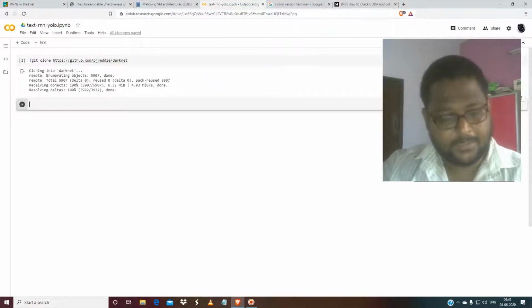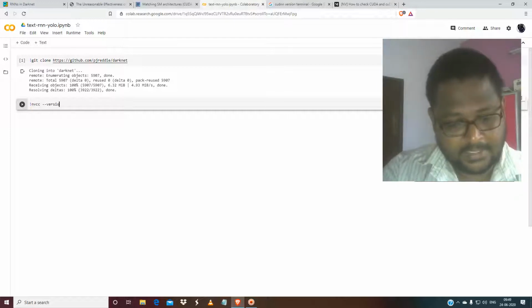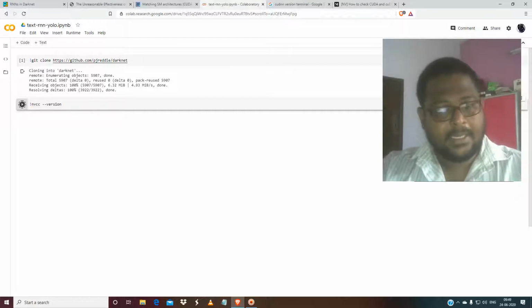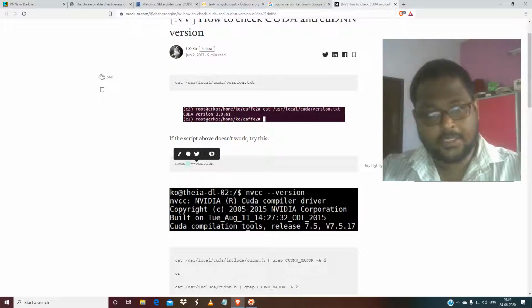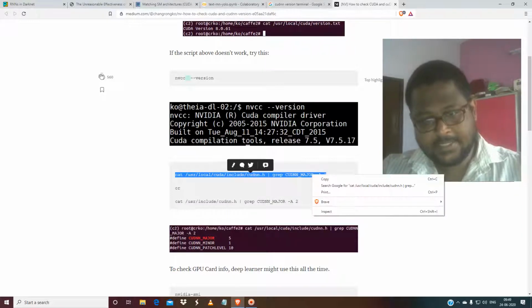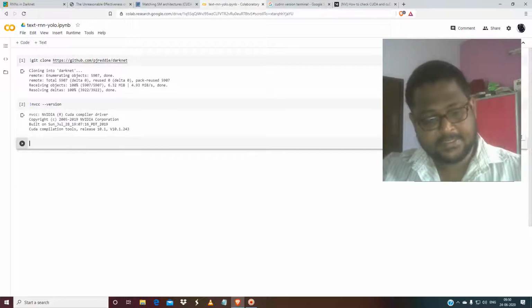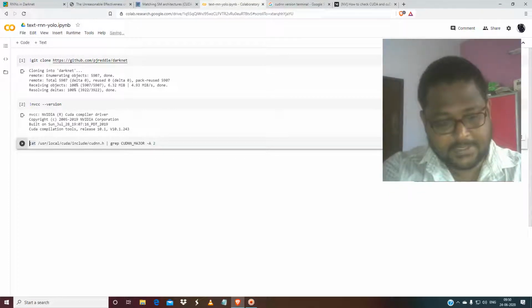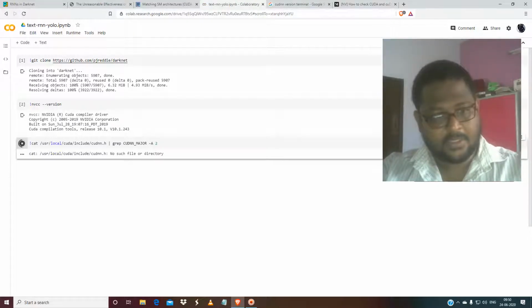So just go here, type exclamation mark nvcc --version, and check what type of CUDA has been installed. Okay, it is CUDA 10.1. Now you have to check the cuDNN. So in order to check the cuDNN, you have to use this or that. So cat cudnn.h, get here and then just paste this. Go here, exclamation mark, and you just see what version of cuDNN is installed.